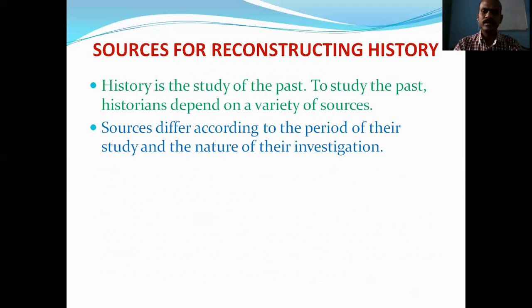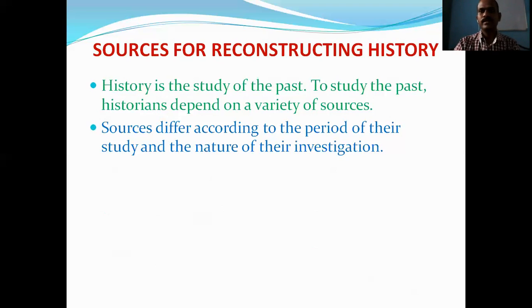The sources of ancient history are very different if we compare them to the medieval period, and the medieval sources are very different from the ancient period and even the modern period, because as time passes, many inventions happened. Many newly invented things were created and preserved, and those things are found in the present period.